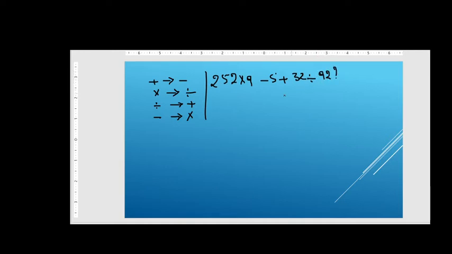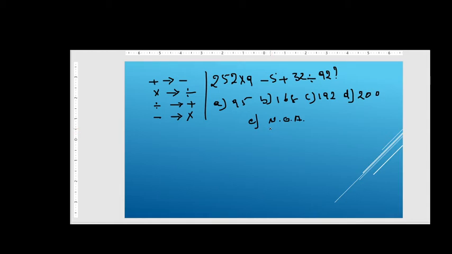So what would be the answer for this? Option A is 95, option B is 168, option C is 192, option D is 200, and option E is none of the above. So you have to solve this problem.